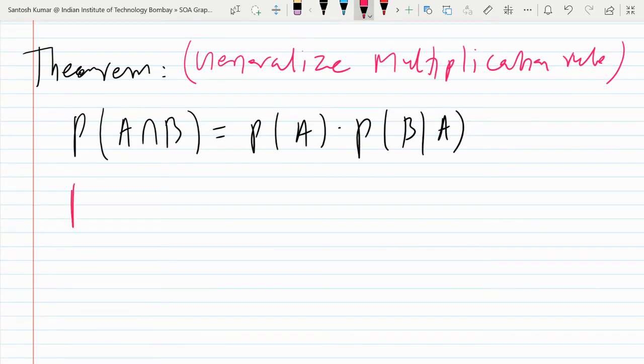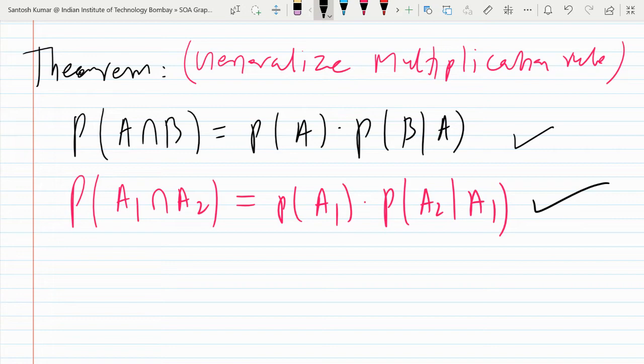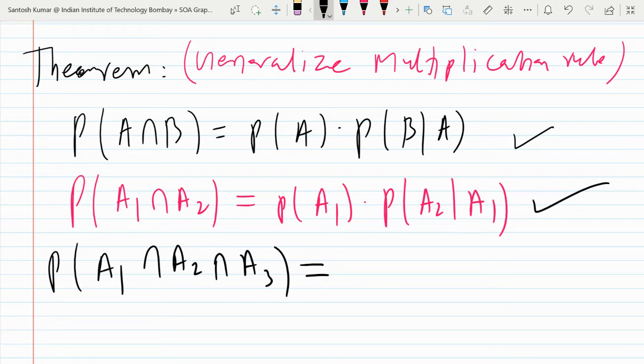Let me write in terms of A1, A2, so it will help us in generalization. Probability of A1 intersection A2 is probability of A1 into probability of A2 given A1. We have already seen this earlier. Now I want to generalize for three. So A1, A2, and A3 are three events. What is the probability of occurrence of A1 and A2 and A3?